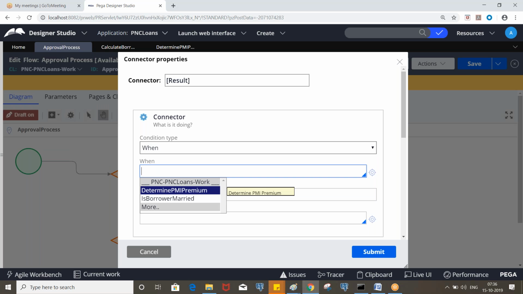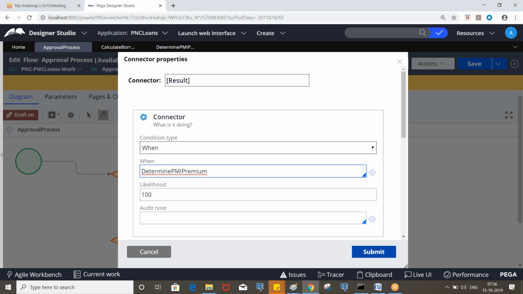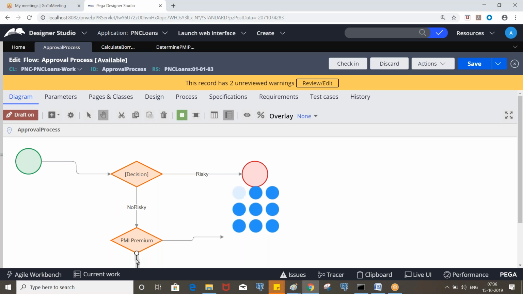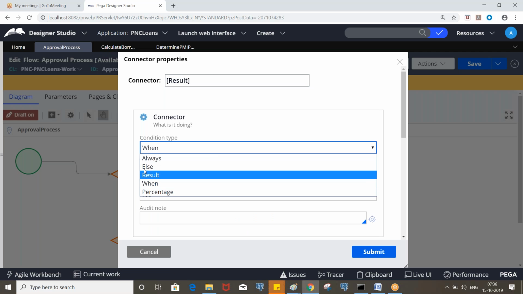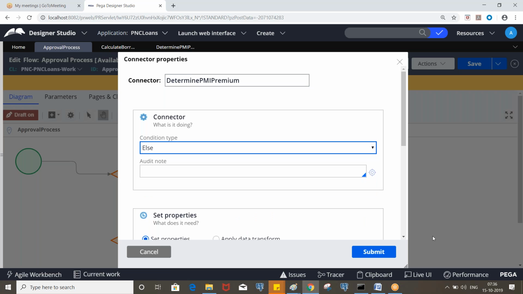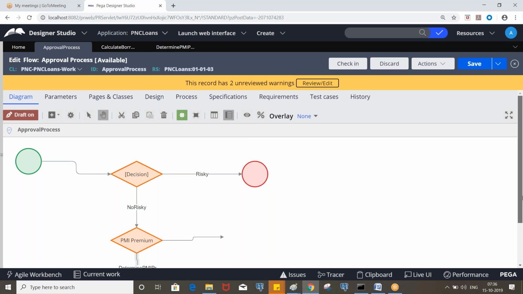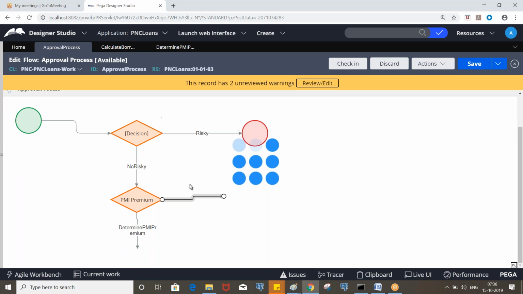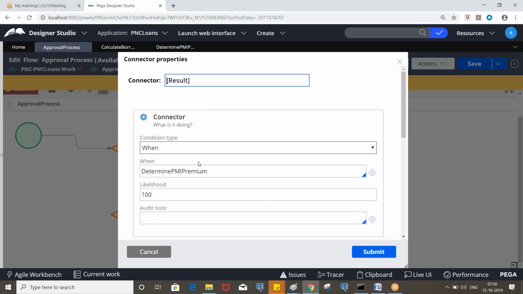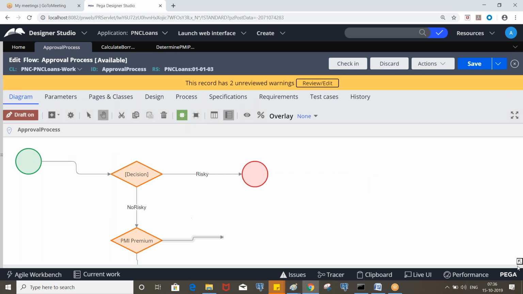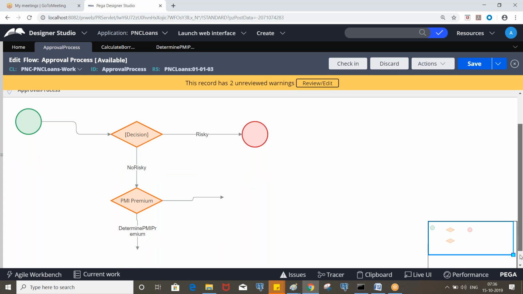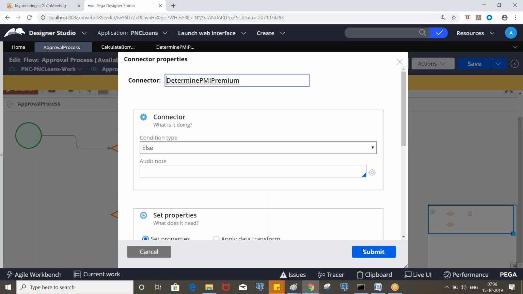So what we do is, here we put this condition, and this we can put as else. Clear? We take the connector. When determine premium, PMI premium. If this is satisfied, it will come here. Otherwise, otherwise means else, right? So it will come here.